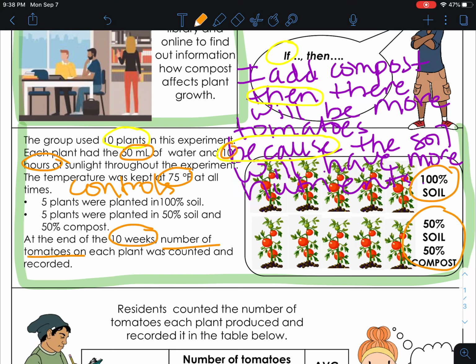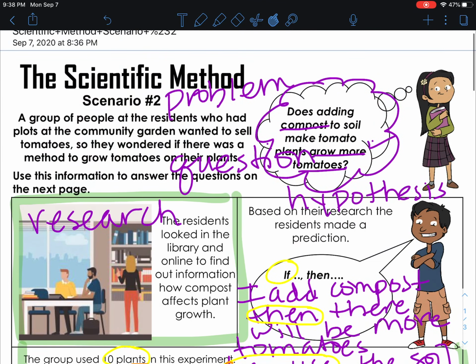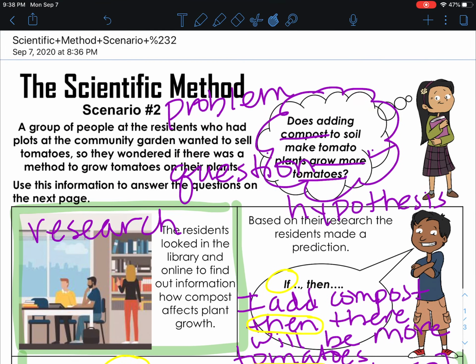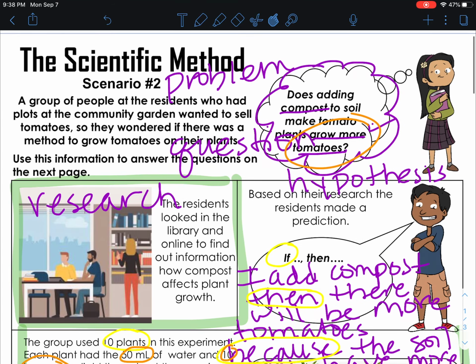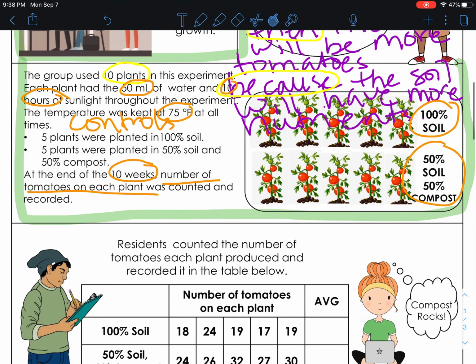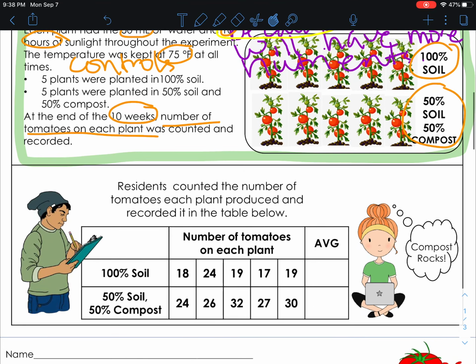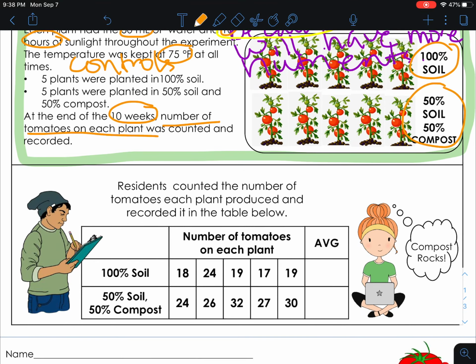They counted the number of tomatoes on each plant, and that was recorded. Now we're going to go back up to our hypothesis, and see, does it make sense what they were recording? They wanted to know, will it grow more tomatoes? So of course that's going to be what they're counting, the number of tomatoes, okay?